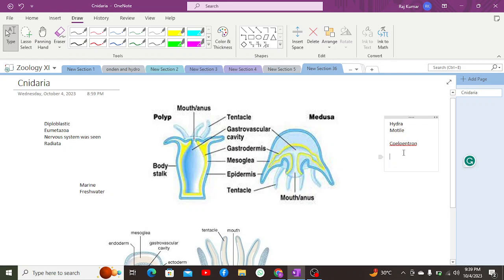Apart from which, they have another special characteristic, that they contain numerous stinging cells. They have a single mouth through which ingestion as well as egestion takes place within the gastrovascular cavity, and over that mouth there are generally tentacles connected, and over those tentacles there are numerous stinging cells called cnidocytes, also known as nematocytes.